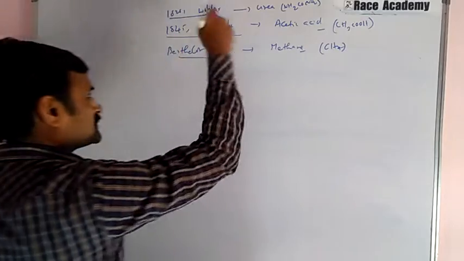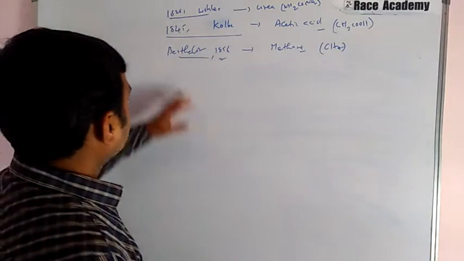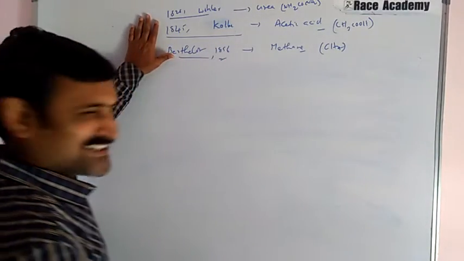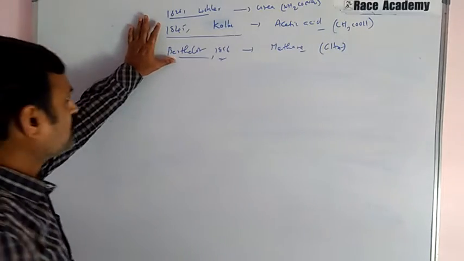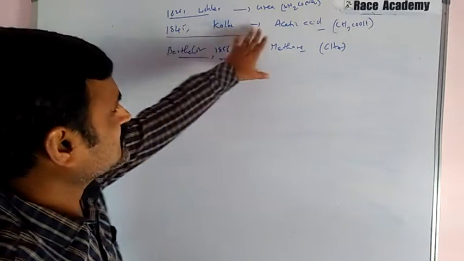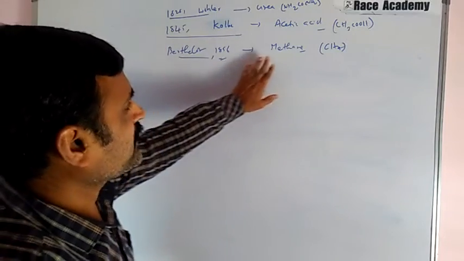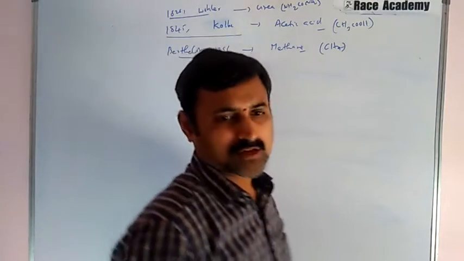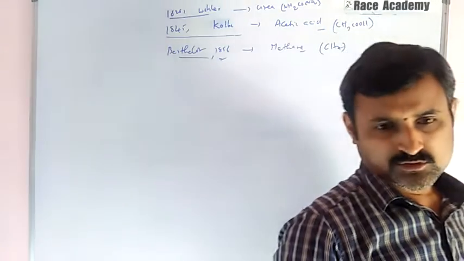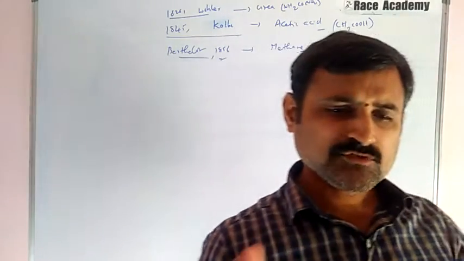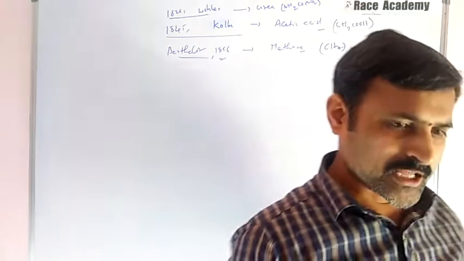After that, this gave successful encouragement to other scientists. Kolbe prepared acetic acid in 1845. In 1856, Berthelot prepared methane in the laboratory. So at present, most of the organic compounds are prepared in the laboratory.